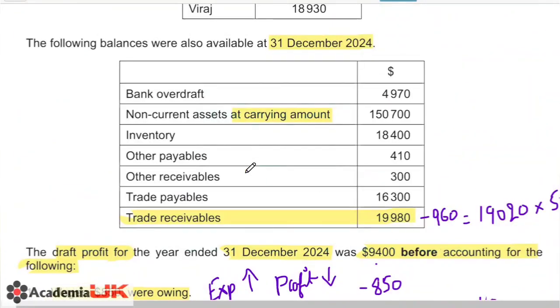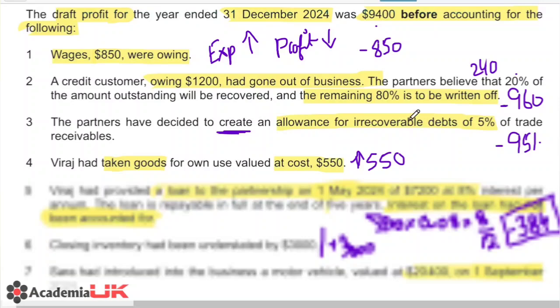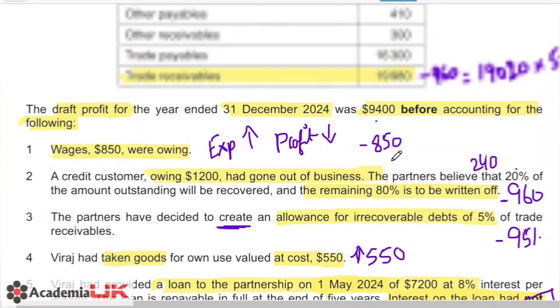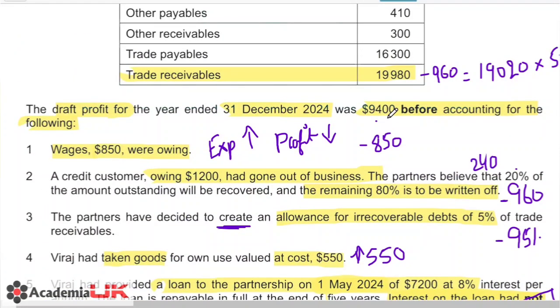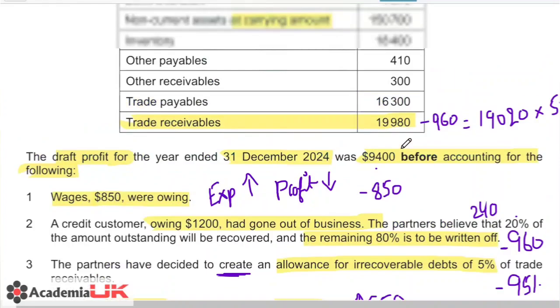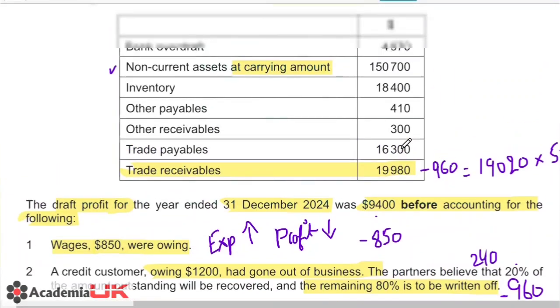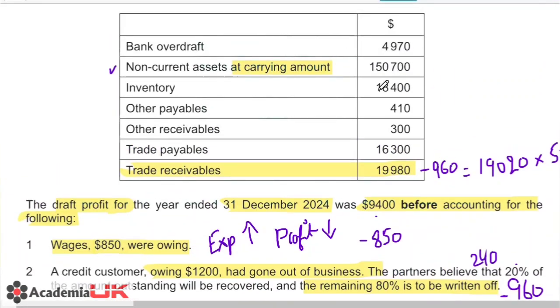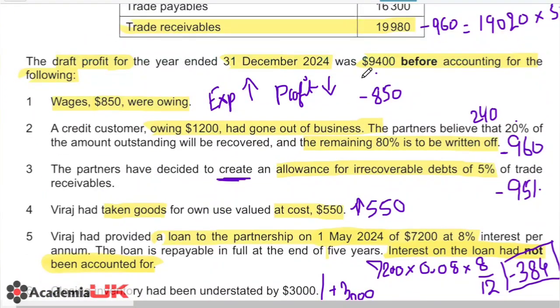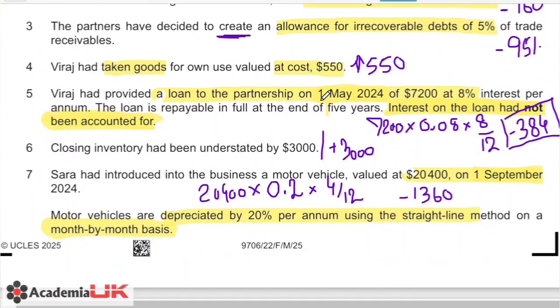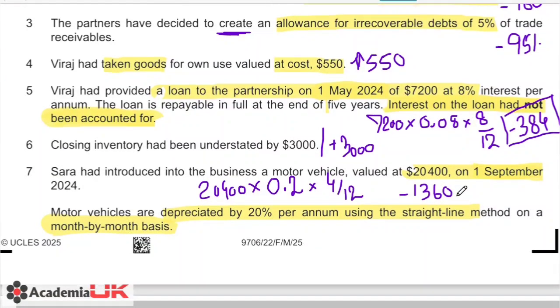Because over here these non-current assets were already given at the carrying amount, and it is only these adjustments that had not been recorded in this calculation of 9400. So any other depreciation that gives this carrying value has already been adjusted in this 9400. So this depreciation amount will be reducing our profit by 1360.